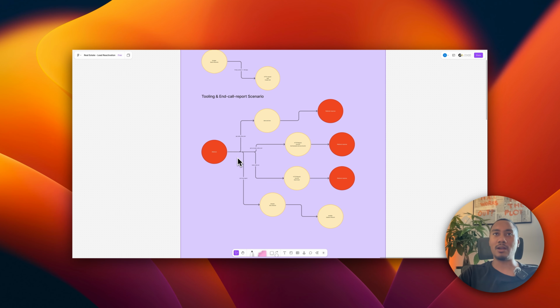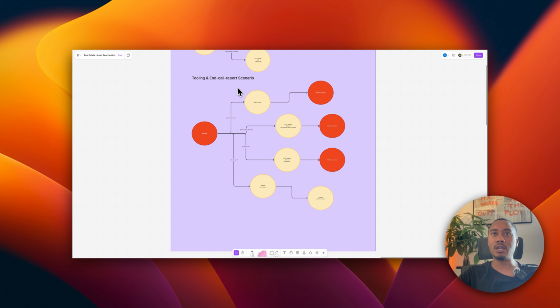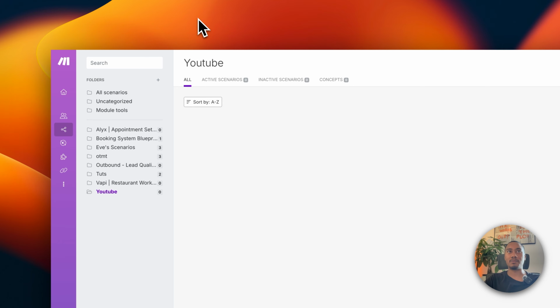Now, the second scenario is for our tooling. So we have 3 core tools that the Make scenario will be implementing, which is the get date time tool, the get Cal open slots tool, and then the book call tool. And then we'll also set up our end call reporting in this second scenario. So with that in mind, let's go ahead and navigate to Make and let's get started.